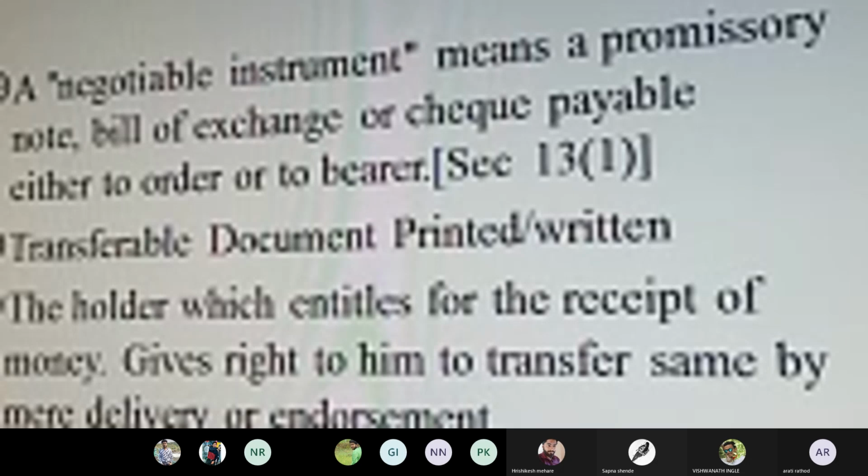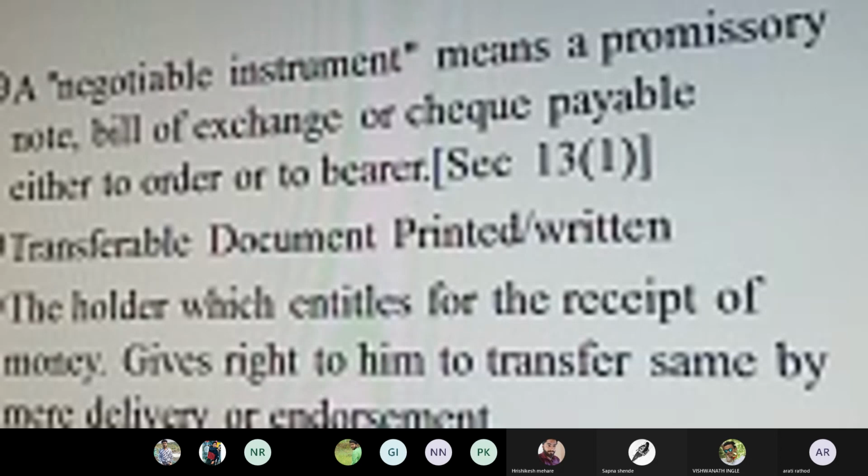Why? Because every person, as a seller or a buyer, specifically crosses a check, and accordingly it gets deposited into the account of the respective individual. When a check has been crossed, a certain limitation has been created in terms of the NIA, and accordingly the check cannot be endorsed. Transfer of delivery, yes, there is a positive transfer of delivery, from the person who is preparing the instrument to the person who is the recipient or beneficiary of that instrument.